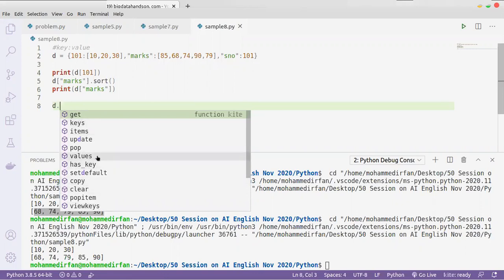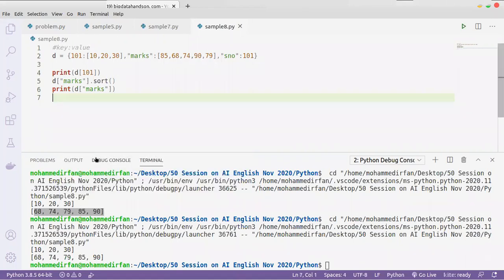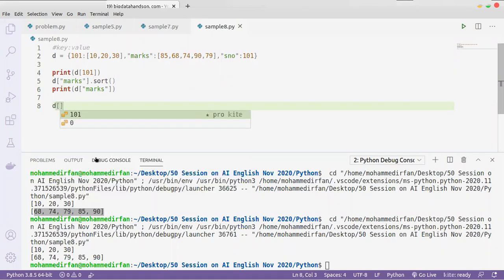First we'll see adding a value. To add a new value in a dictionary, there are two methods. Using two methods you can add a key value pair in a dictionary. One way is using d of some key, let's say name. This is a key. Because the key doesn't exist, I'm creating a new key value pair.